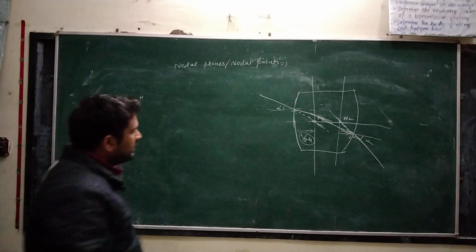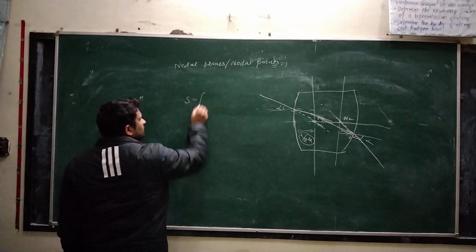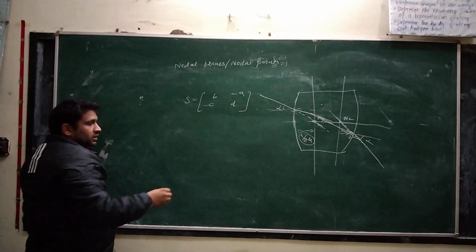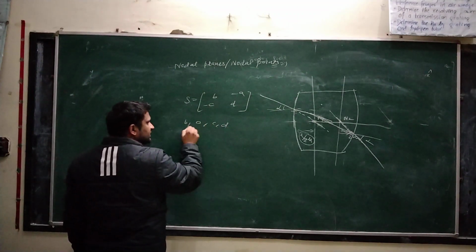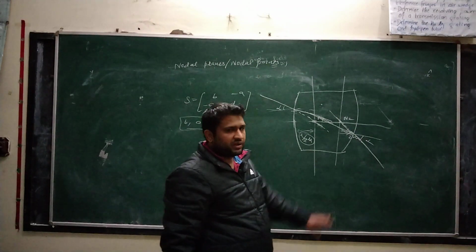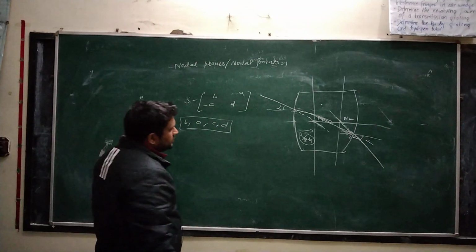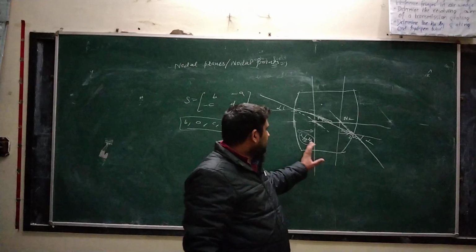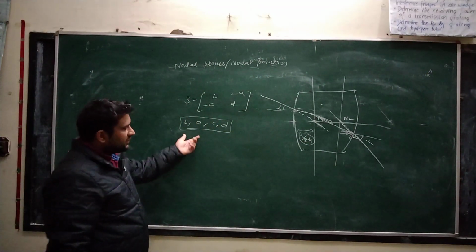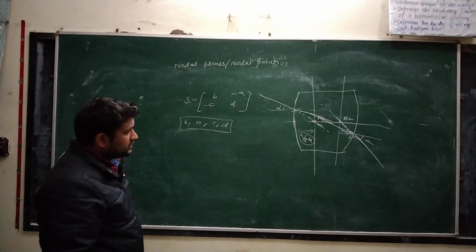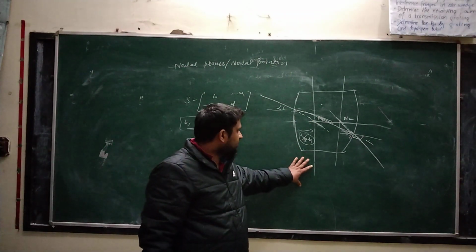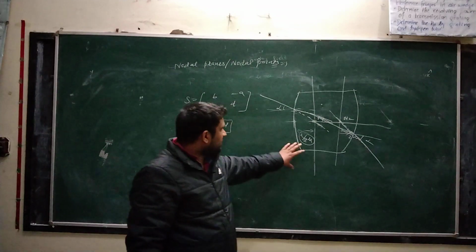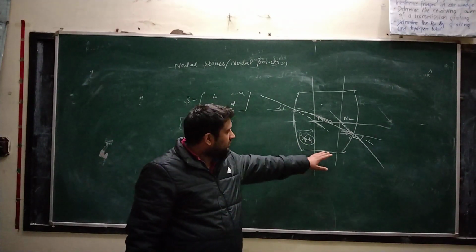So by knowing the system matrix, B minus A minus C D, from the knowledge of B, A, C and D, the parameters or properties of the optical system can be found, and also these are the Gaussian constants A, B and C. So we can find the focal length of the optical system, the distance of unit planes and nodal planes by knowing the values of B, A, C and D. Also for this system, almost generally for optical systems, the medium on both sides of the optical system is the same. This formula is for the same medium on both sides of the optical system.